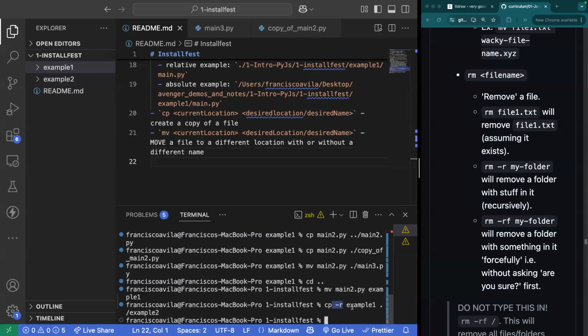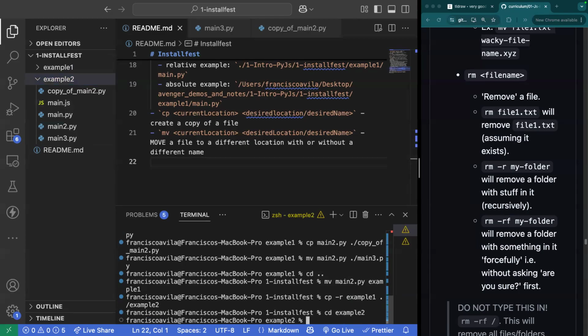Now this -r is necessary because I have a bunch of files inside of example1. If the directory of example1 was empty, I would not need the -r. But because I have files, I need that -r so that I can copy everything inside of it. Now, same thing applies with rm. Now that I have an example2, I can change directories into example2.